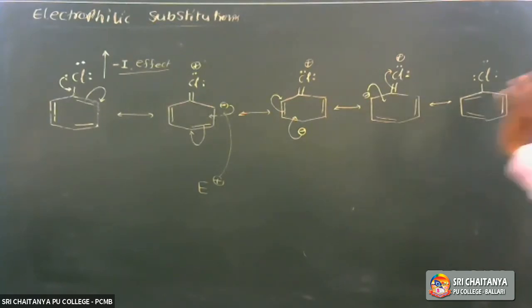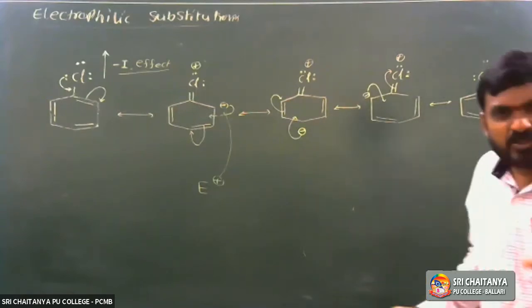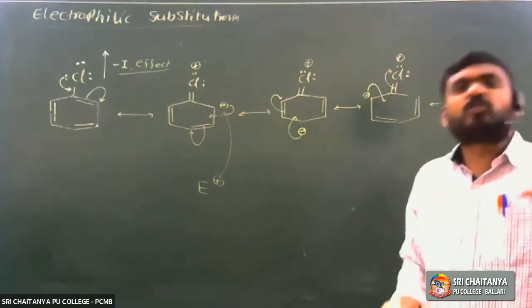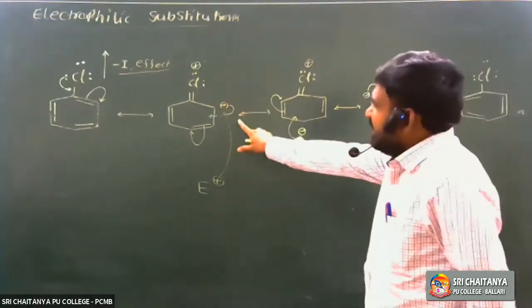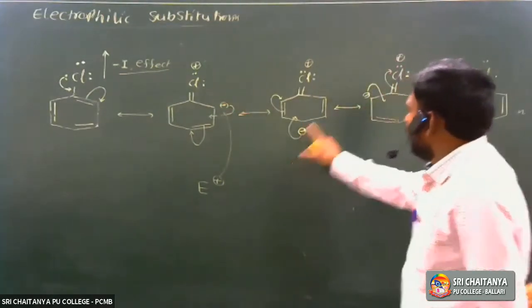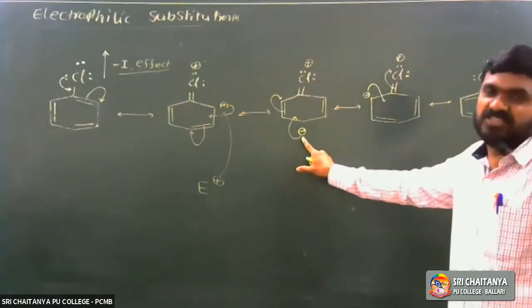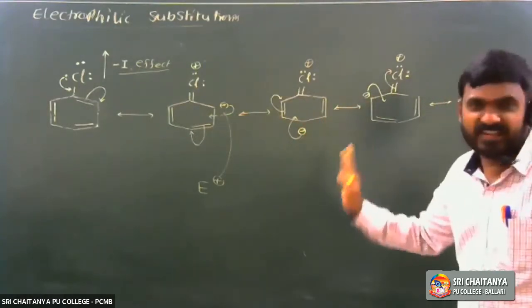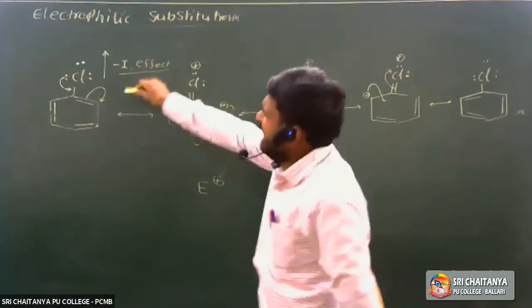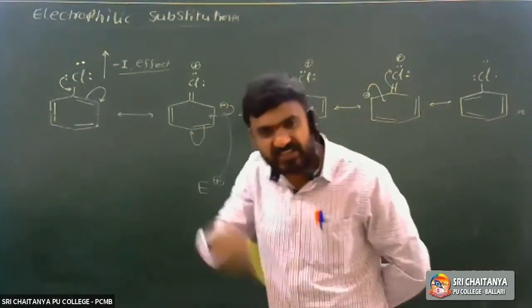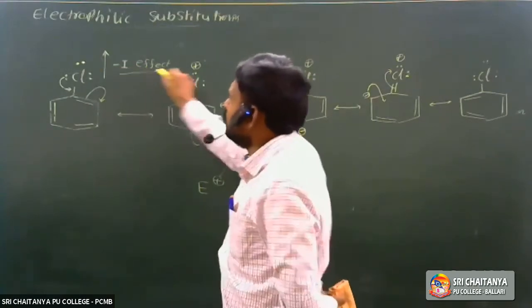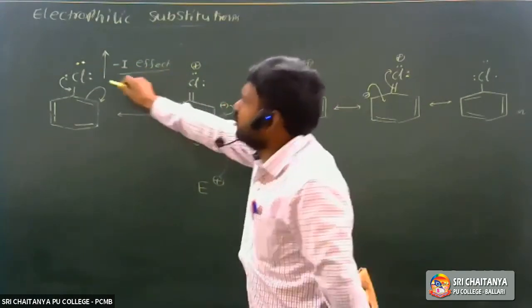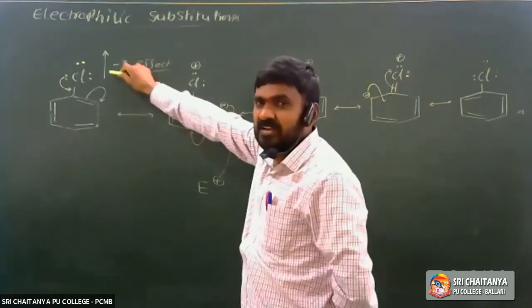So is halogen an ortho para directing group or a meta directing group? Ortho para directing group, because in these resonance structures, electron density is more at the ortho and para positions. And is it a ring activating group or a ring deactivating group? It is a ring deactivating group because of the minus I effect.